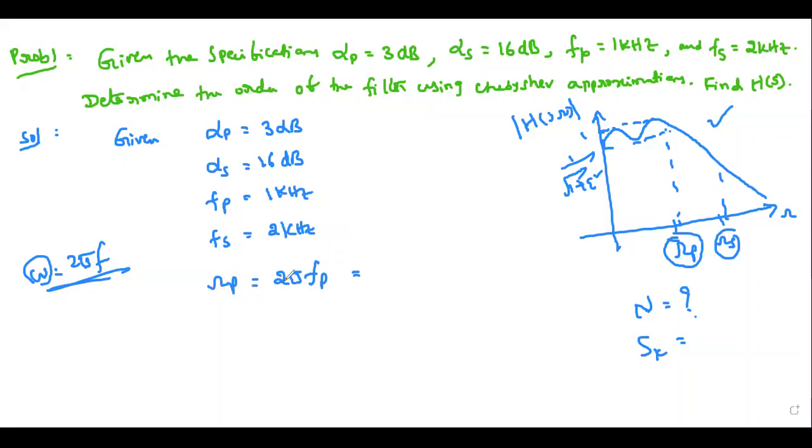So the formula is omega p is equal to 2 pi fp, so it is 2 pi into 1k, that means 1000. Because it should be in radians per second, we should write 1000 instead of 1k. Similarly, omega s is 2 pi into fs, which is 2000, so it is 2 pi 2000.